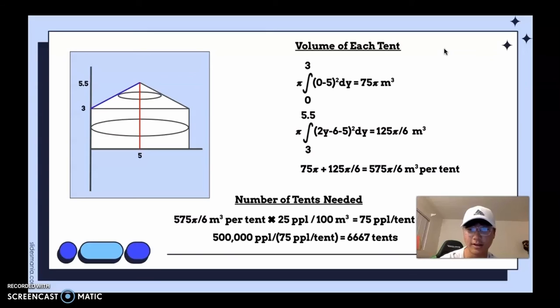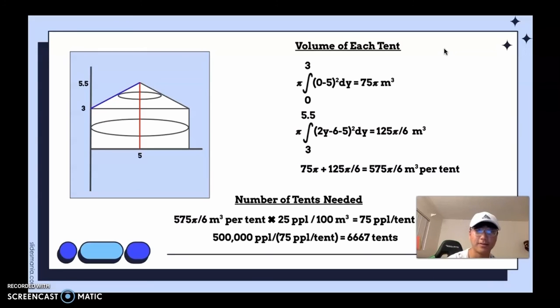So the volume of the cylinder on the bottom and the volume of the cone on top. The volume of the cylinder is given by the integral from 0 to 3 of pi times (0 minus 5) squared dy, which would result in 75 pi cubic meters. The volume of the cone on top is given by the integral from 3 to 5.5 of pi times (2y minus 6 minus 5) all squared times dy, which would result in 125 pi over 6 cubic meters. And adding those two gives us the full volume of the whole tent, which is 75 pi plus 125 pi over 6, which would equal 575 pi over 6 cubic meters.